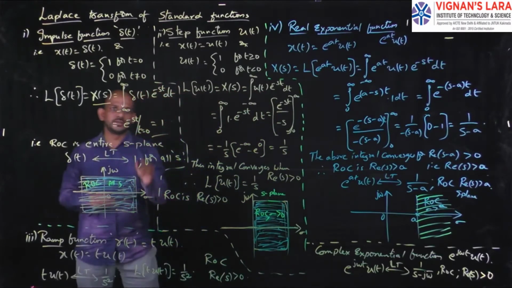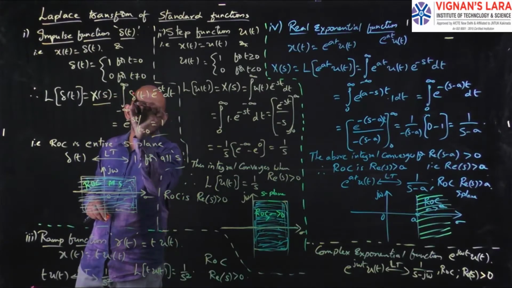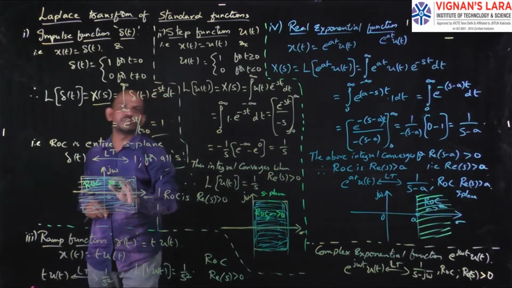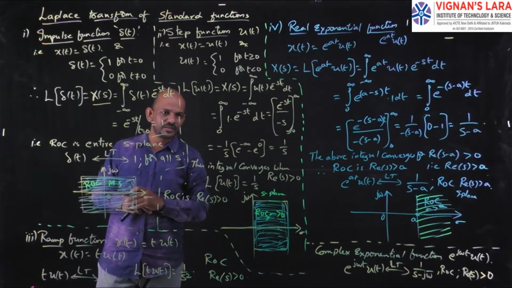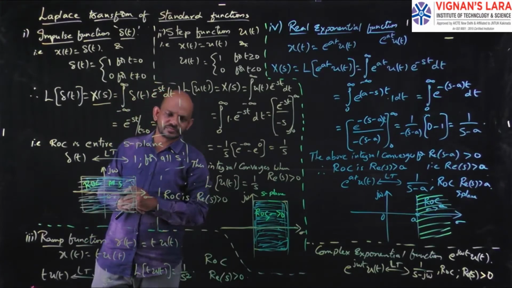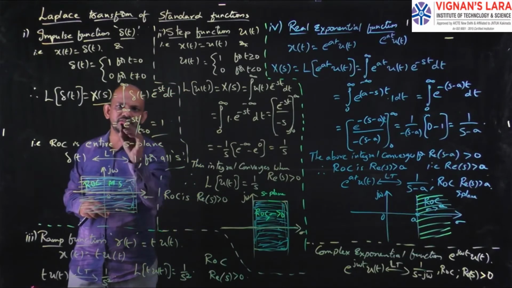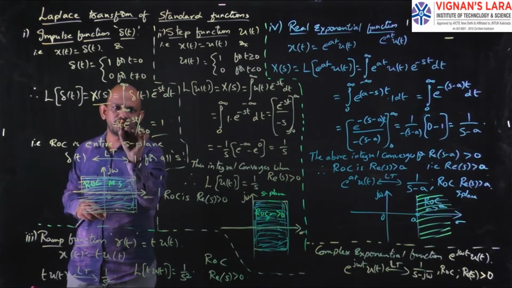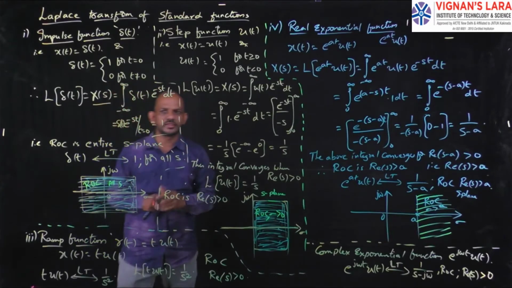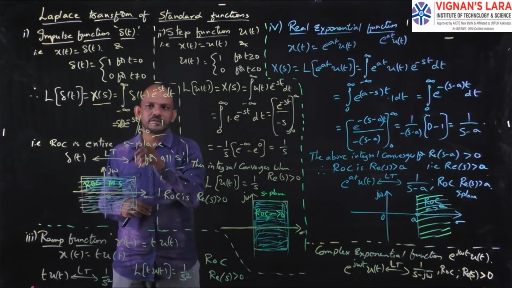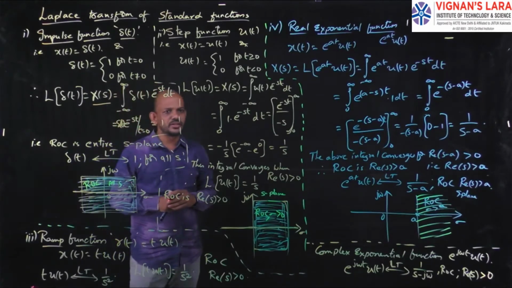Okay, simple. The simple logic is that this function will have a value only at t equal to 0. So I have to leave all the remaining cases. Okay. So simply you can write it like this also. Del of t into e power minus st. If we substitute t equal to 0 there, that will give 1 into e power minus s into 0.